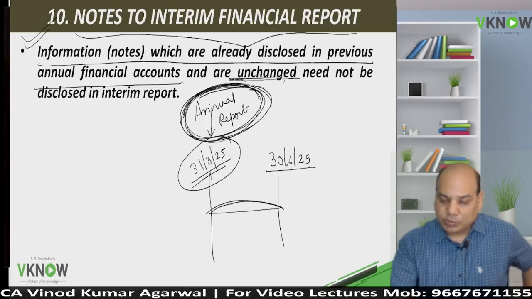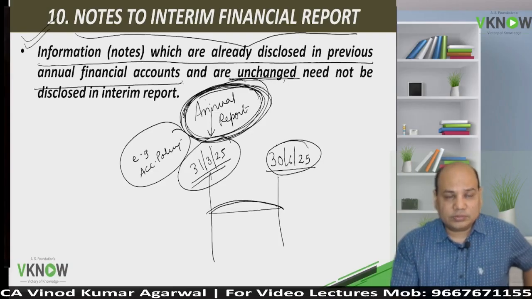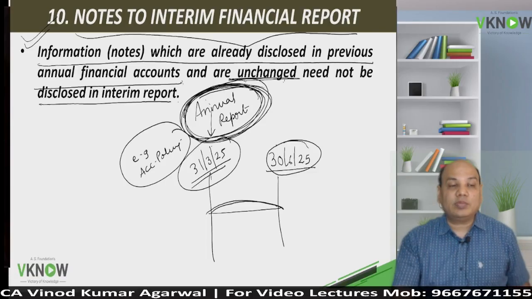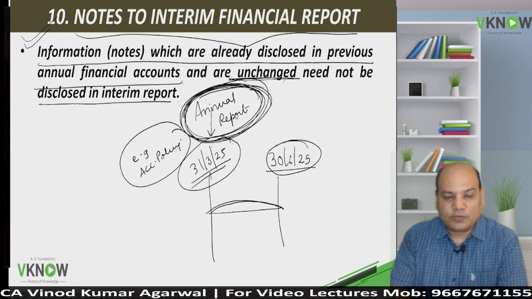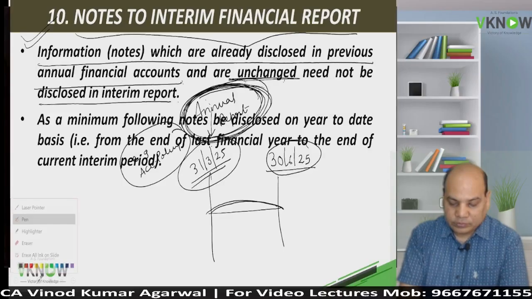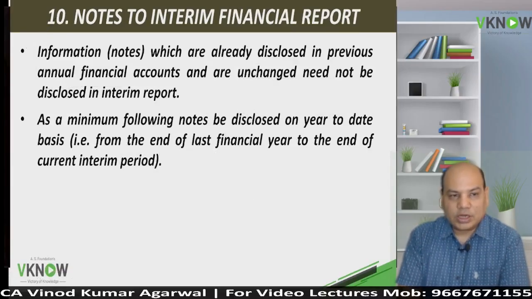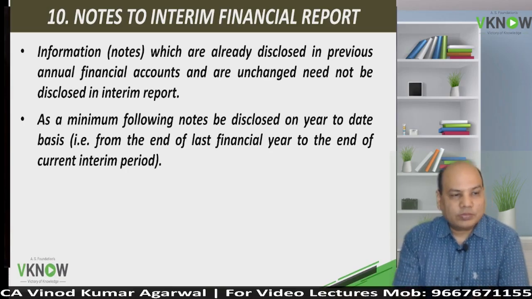For example, accounting policy. The accounting policy which was presented in the annual report has not changed on the first interim period reporting date. There is no need to disclose them in the interim report. No need to waste your time, energy, effort in duplicating the information which have not changed. Okay. You can only give a note that yes, during the interim period, the same accounting policies are followed. So as a minimum, the following notes will be disclosed.